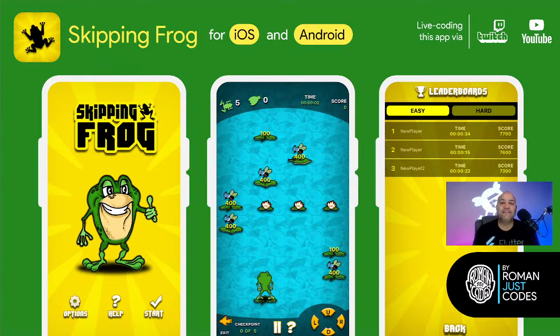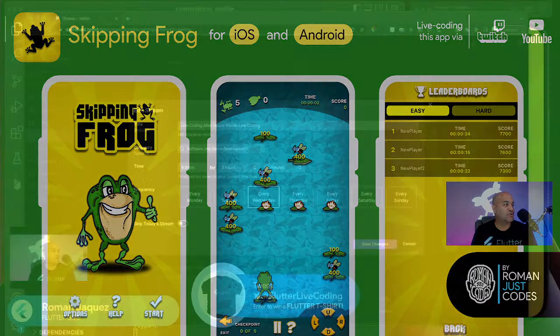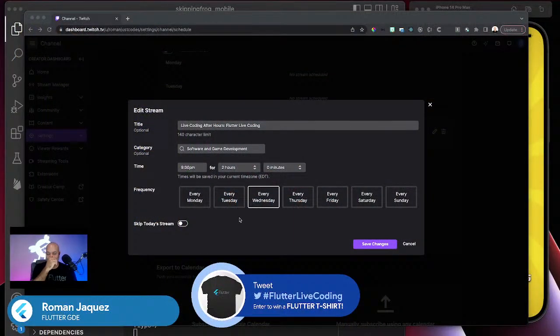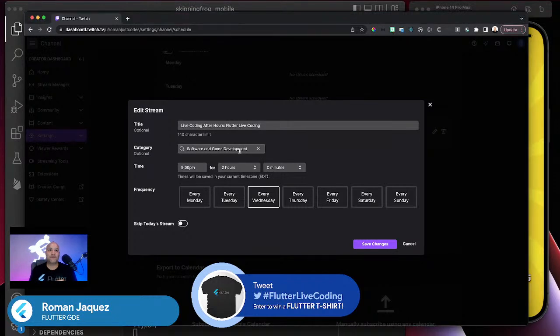Hey, Marco, how you doing, buddy? Your t-shirt is on the way. Actually, let me show the screen now. That was the stuff that I was showing you, Diern. If you can see the screen, yeah. Oh, you can't see now. Now you can see the screen. So that was the place here where I was doing the category on the stream for tonight. I hope that's the correct one.